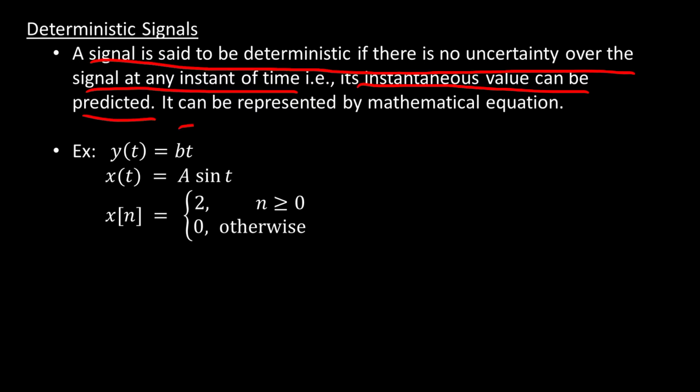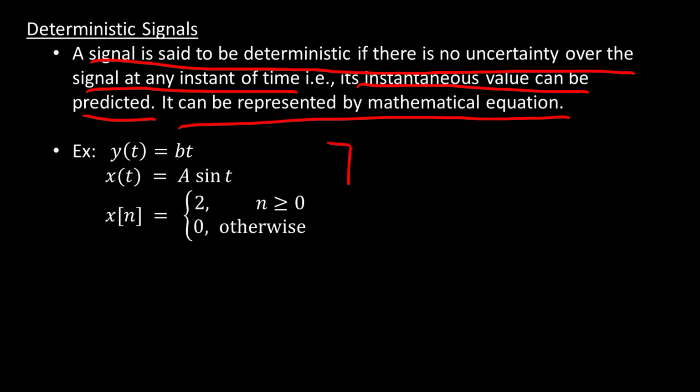And also it can be represented by a mathematical equation. If the signal has a mathematical equation, then that type of signal is known as a deterministic signal. Blindly we can follow this rule: if the signal has a mathematical equation, then it is a deterministic signal.